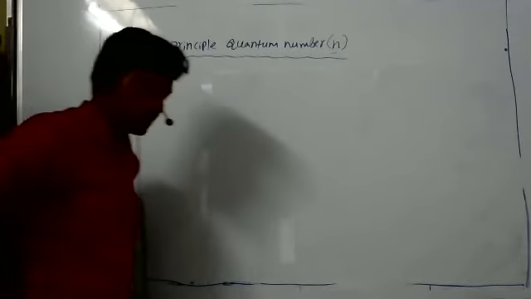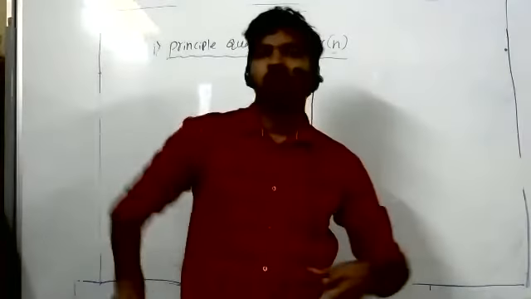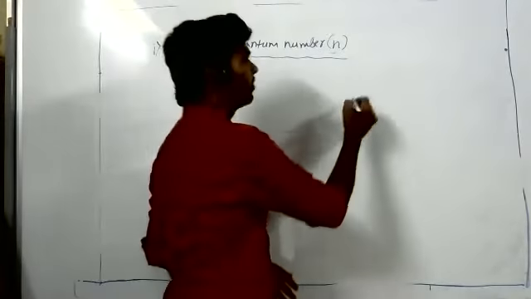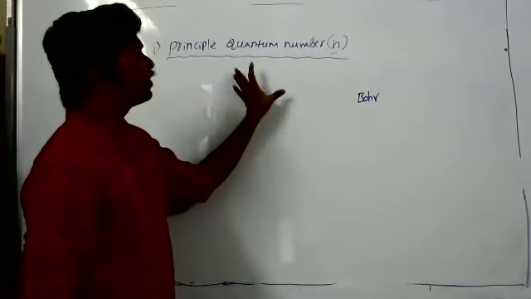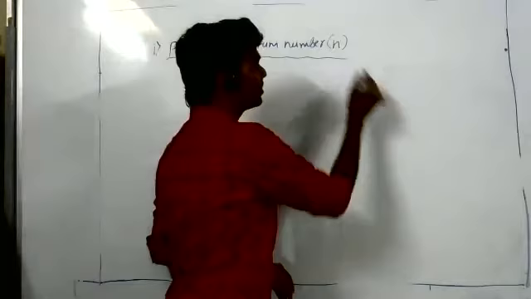Listen about the principal quantum number. It was given by the scientist Niels Bohr. This principal quantum number is denoted with n.